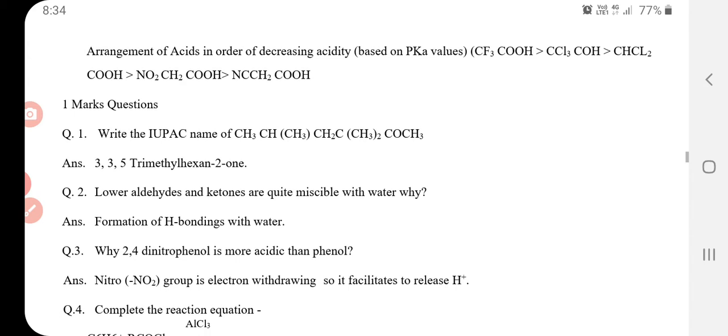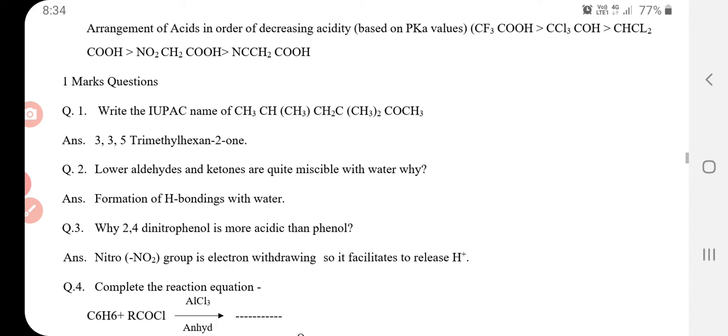Here we are having some questions regarding nomenclature and others for quick revision. Write the IUPAC name of this molecular formula. You can, I think, find out very easily. This is 3,3,5-trimethylhexan-2-ol.